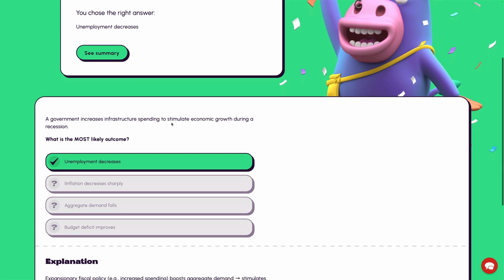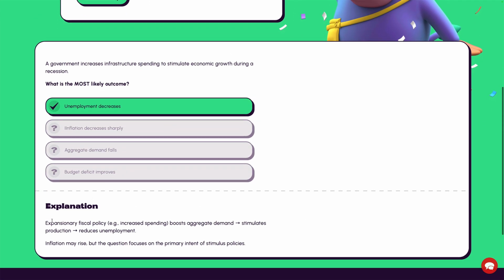And let's just see what it tells us in the explanation. An expansionary fiscal policy. That means more spending, more growth. As I said, always think of what happens to demand. More demand reduces unemployment. Inflation may rise because you've got more demand, but this question focuses mainly on stimulus policies.